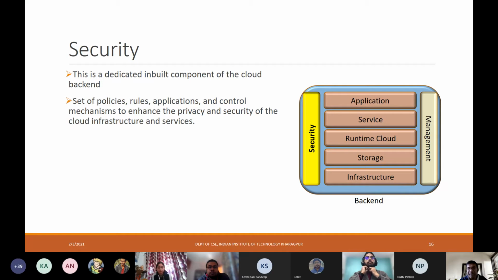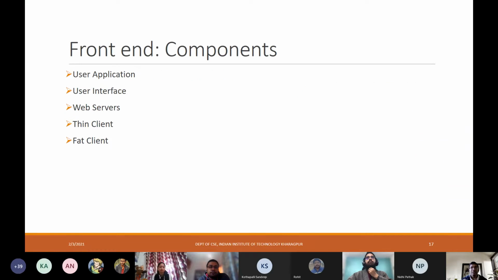So once again, management and security are layers which cut across the different other layers such as application, service, runtime, cloud, storage, and infrastructure. Those are the backend components.